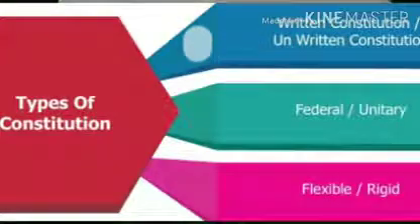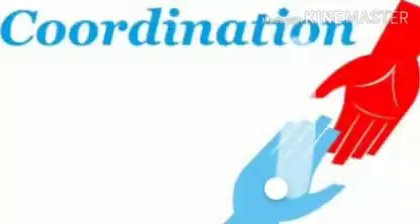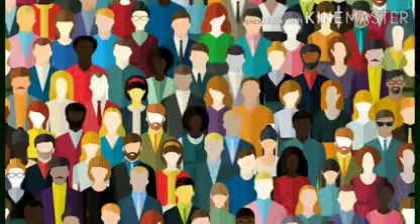Function of constitution. So now we are going to discuss the functions of constitution. The functions are: constitution allows coordination and assurance. It teaches how to overcome the problem of diversity, and it provides same rule for all the members. So the basic thing that a constitution allows is that it allows the coordination and assurance. The constitution teaches us to have a coordination among all the citizens of a country. It teaches us to overcome the problem of diversity.